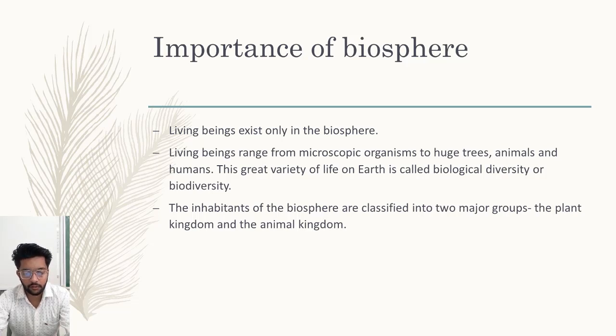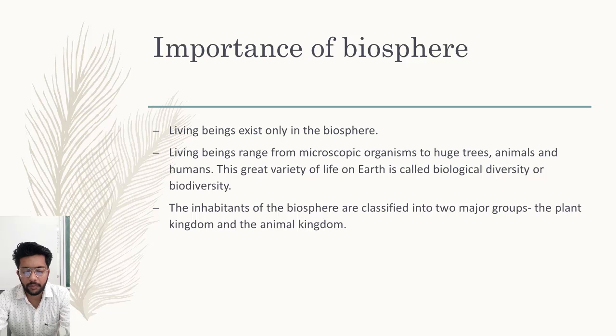This great variety of life on earth is called biological diversity or biodiversity. So here you got the definition of biodiversity. What is biodiversity? The diversification of species on earth from the microorganisms to trees. All these things come in biodiversity. It means all the living things on earth and all their species, like microorganisms, trees, animals, human beings, are a part of biodiversity or biological diversity.